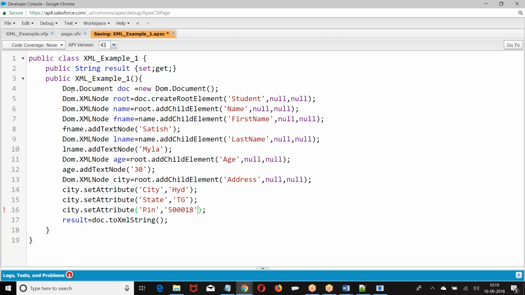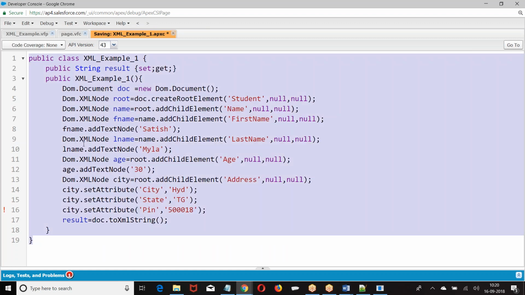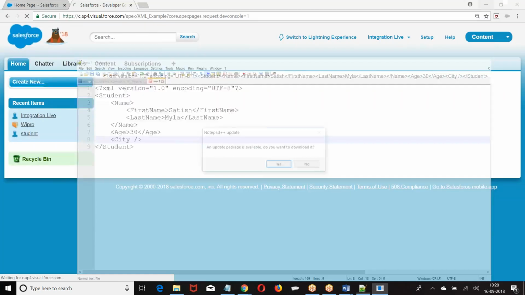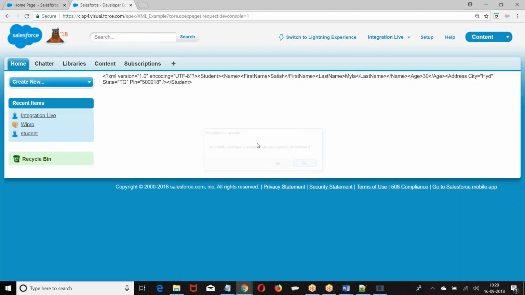So what was that? Create a root element, add the child element, add the text nodes, add the attribute. At the end of the game, this is only what we are going to use, nothing more than this. If you understand these 4 functions, that is done with XML. It's done, saved already. Okay.